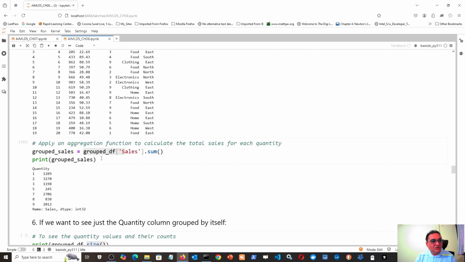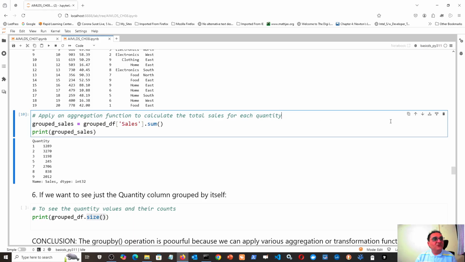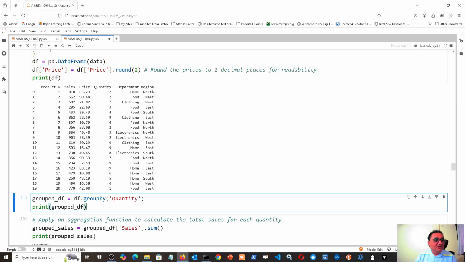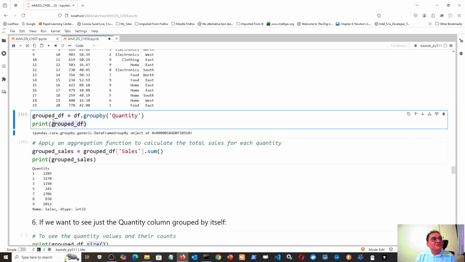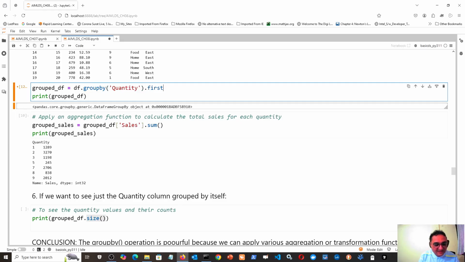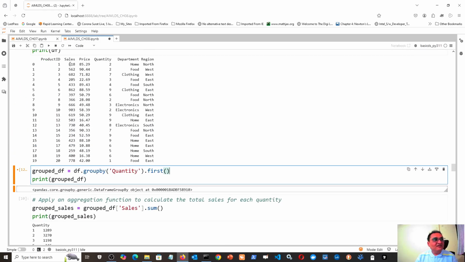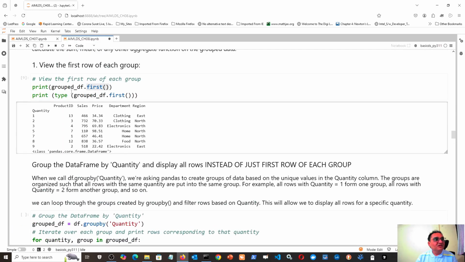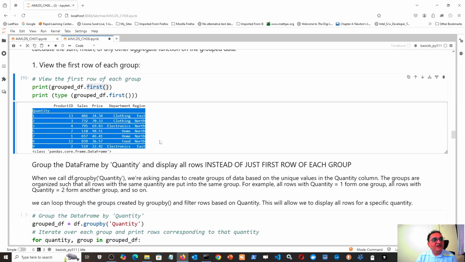Sorry, so I will have to still add one thing. This was my original data frame. This is my grouped by quantity, but there is no advantage of printing that group df directly. It will just show that it is some kind of intermediate object and it is at this memory location, because grouping is meaningless unless I apply some aggregate function. Here first we had applied an aggregate function first, and we saw that we got this kind of output for the first row in every group by quantity.